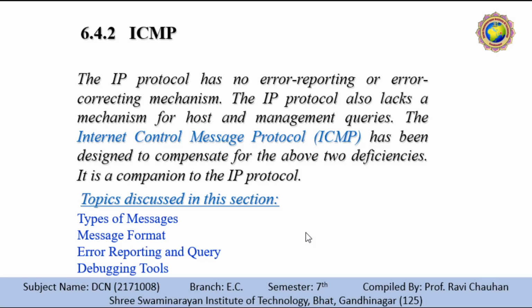The error reporting messages report the problems that a router or a host, such as a destination, may encounter when it processes an IP packet. A query message helps a host or a network manager get specific information from a router or another host.